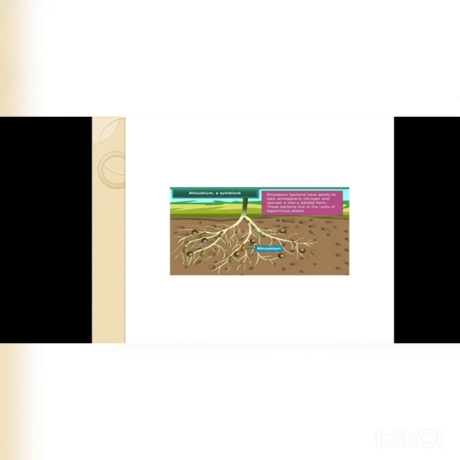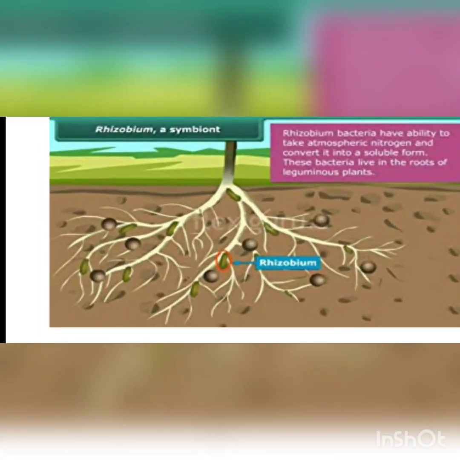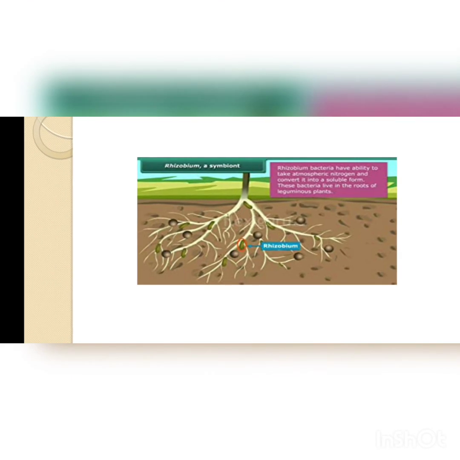See in the picture, these are the rhizobium bacteria, and as I told you, the nitrogen gas which is present in its surrounding is converted into ammonia and then utilized, or you can say absorbed, along with water present in the roots. Clear? So how does this plant synthesize its food?